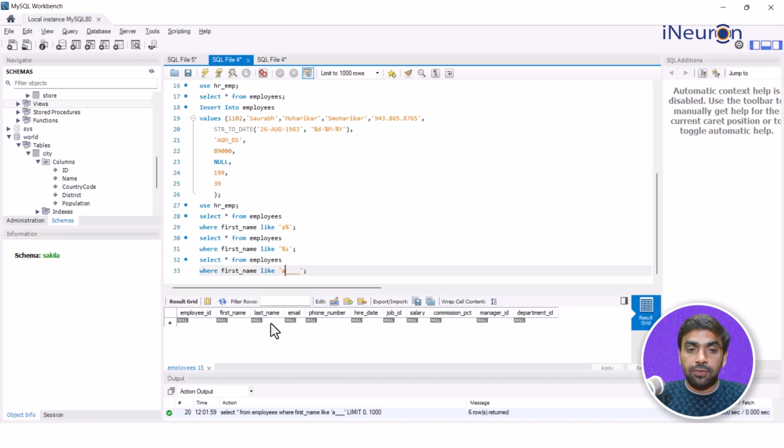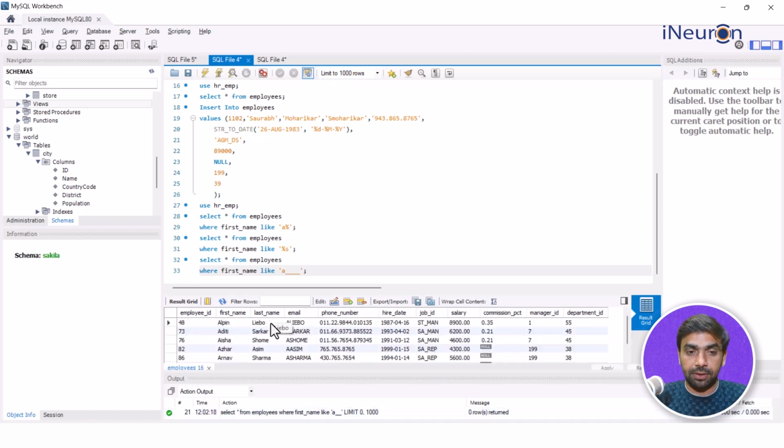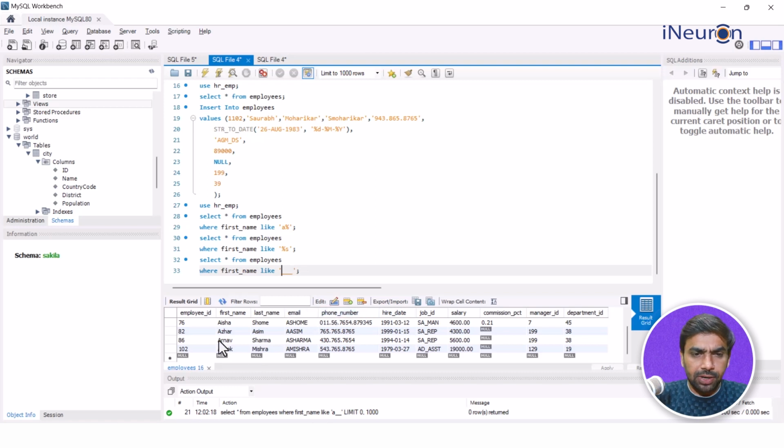Now, I'll go for 4 underscores over here this time, right? So now I'm getting the entire data where the first name is starting with A and having 5 characters, because A is followed by 4 underscores over here, right? So like Alpin, Aditi, Aisha, Azhar, Arnav, and so on. Now I can play around with this, right?